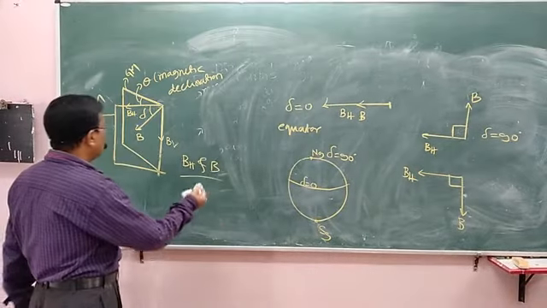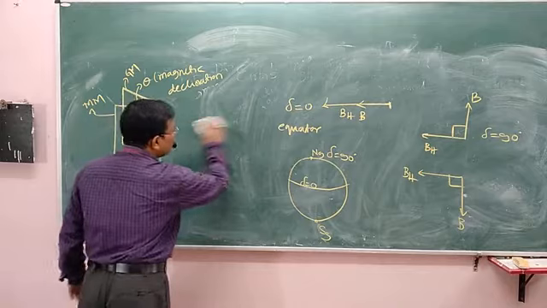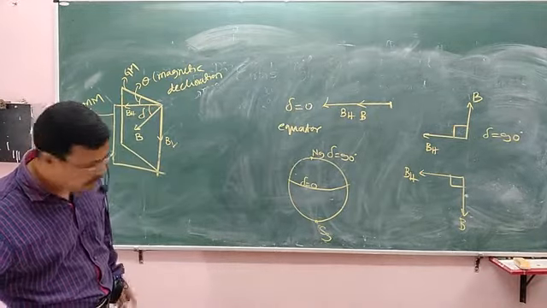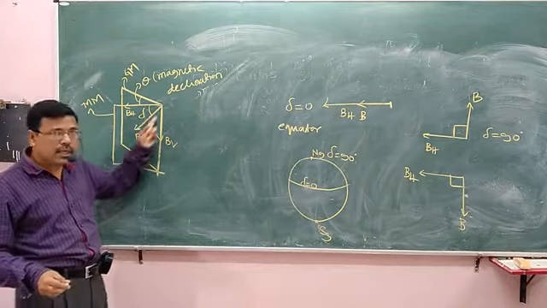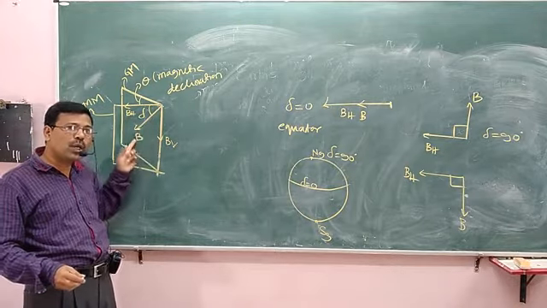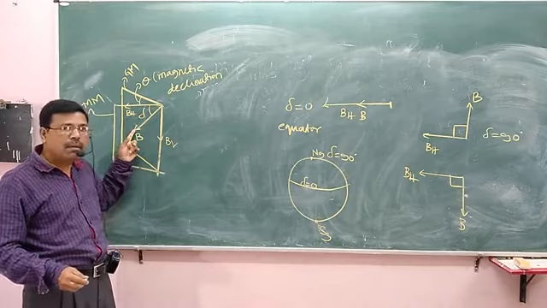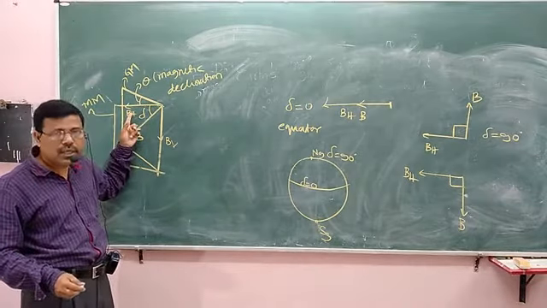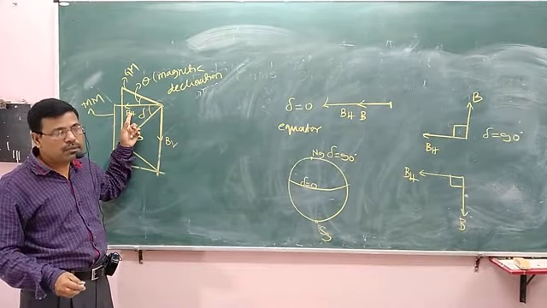What is the horizontal component of Earth's magnetic field? Look at this diagram. This is the direction of total Earth's magnetic field. It is in the plane. It is resolved into two components, BH and BV. This BH is the horizontal component of Earth's magnetic field.